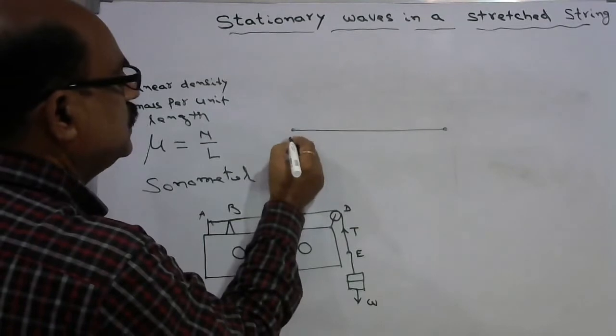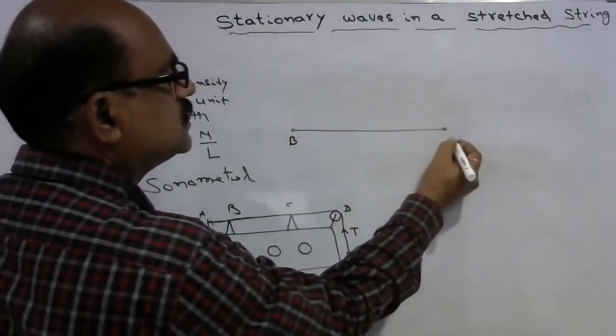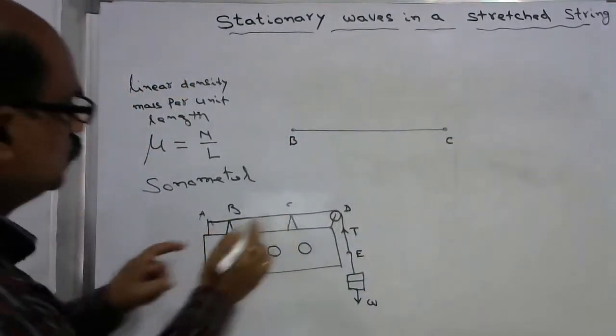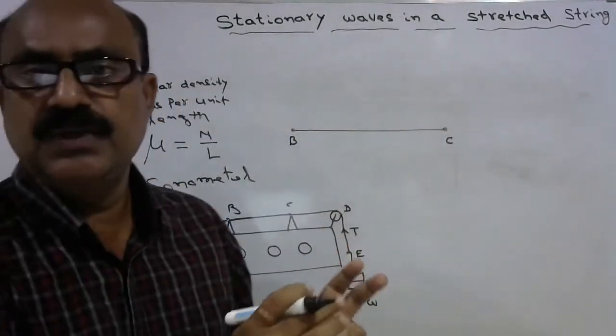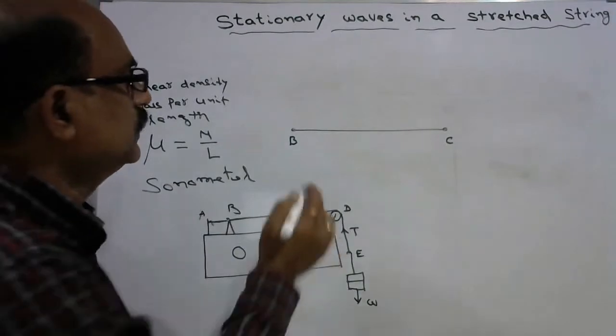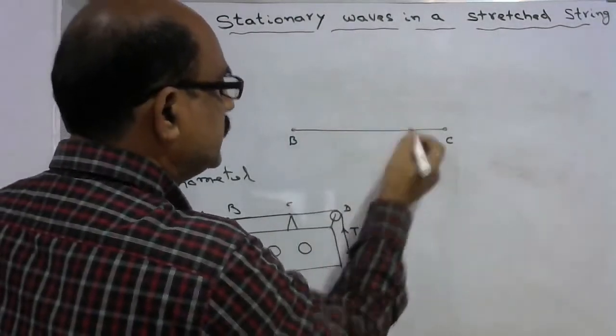Here it is B and this is C. These 2 points in the sonometer I just considered here, B and C. And now it has certain tension.